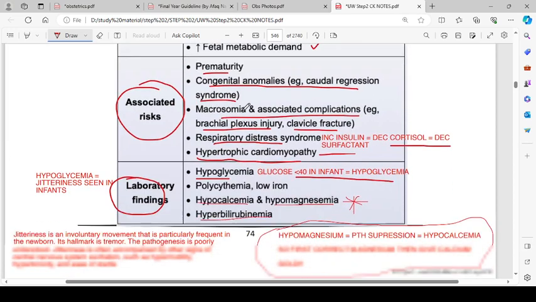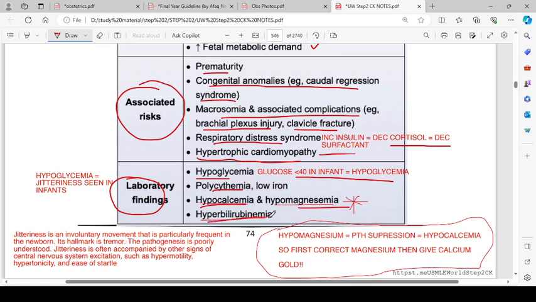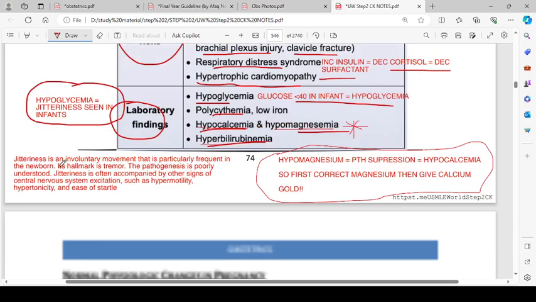Okay, then we have polycythemia, low iron, hypocalcemia and hypermagnesemia, and hyperbilirubinemia. So hypocalcemia presents as jitteriness seen in the infants. Jitteriness is an involuntary movement that is particularly frequent in newborns. It is a hallmark tremor. The pathogenesis is poorly understood. Jitteriness is often accompanied by other signs of central nervous system excitation, such as hypermobility, hypertonicity, and ease of startle.